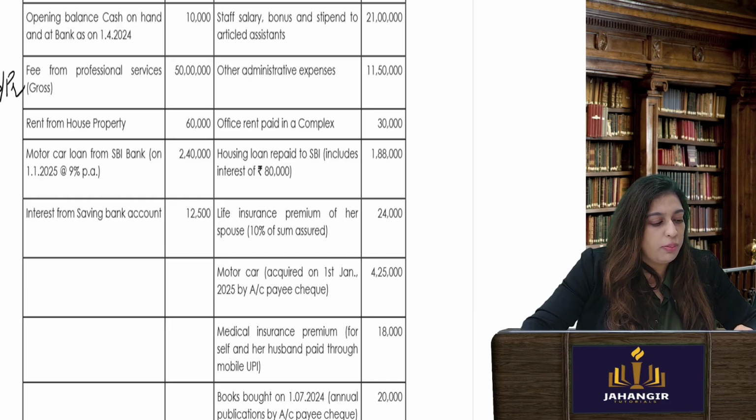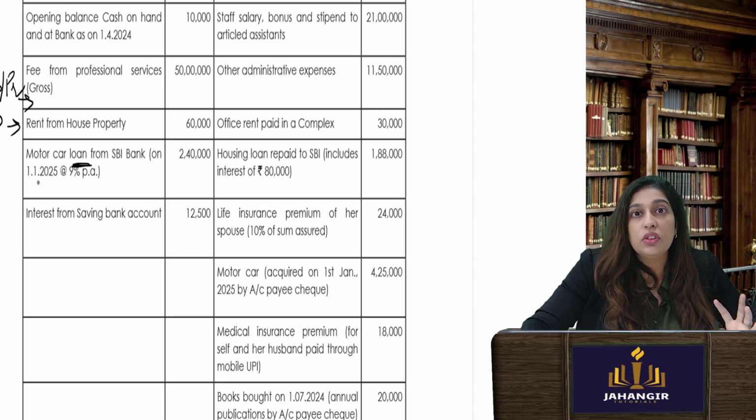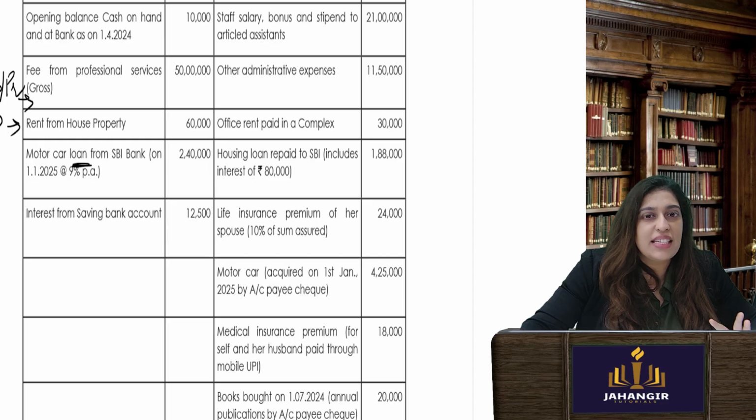Rent from house property. House property. Motor car loan from SBI. Now, if you see, this is a loan. This is a capital receipt. It is balance sheet. It comes in your liability. We will not take it as under any head of income. It is just information given. We'll see how to use it.